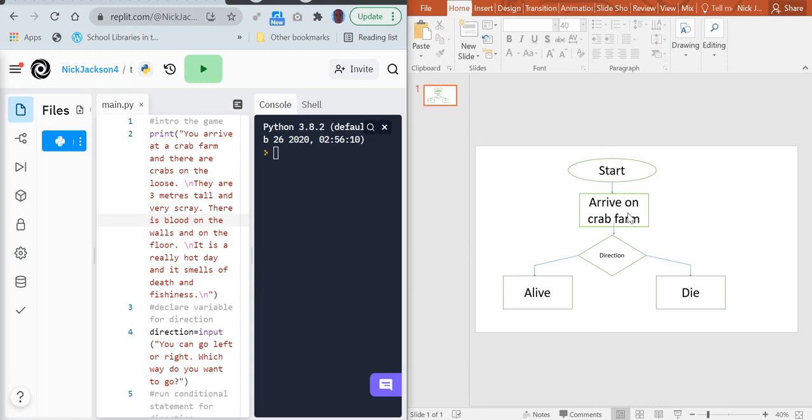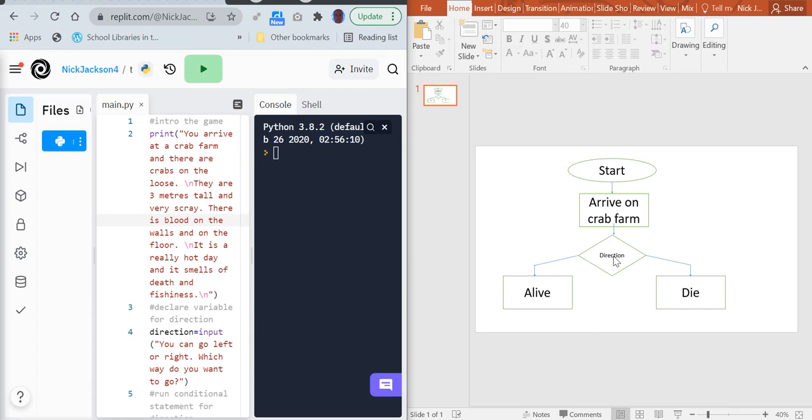So arrive on a crab farm, notice that's a process. There's no question coming out of that. That's what happens in a diamond. So arriving on a crab farm is the process that's happened there. And then when the question is asked, do you want to go left or right? That's represented by this diamond here called direction. So I've just called that direction after that variable there.